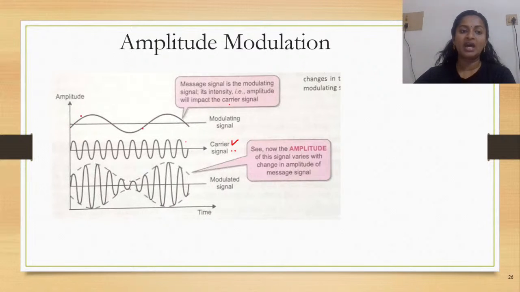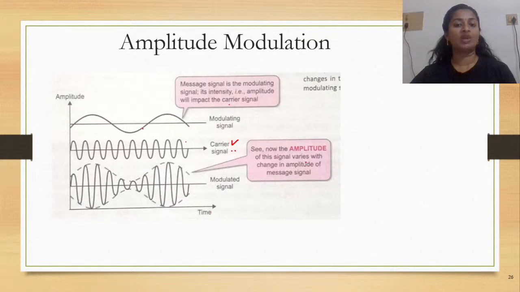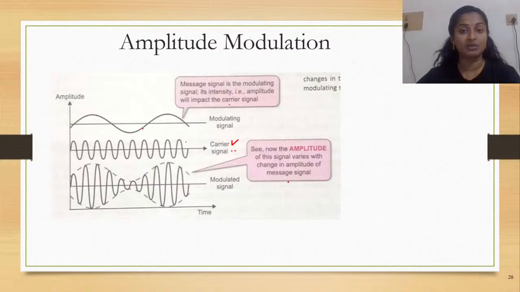And see here, whenever there is a crest, the value of your carrier signal is high. And whenever there is a trough, the downward motion, you see that the intensity, strength or amplitude of your carrier signal tends to decrease. Is the idea clear? So this is how amplitude modulation happens. The amplitude of the carrier signal varies with the changes in the amplitude of the message signal.